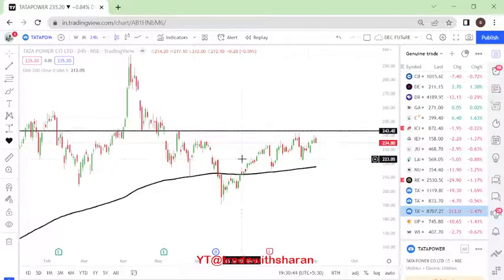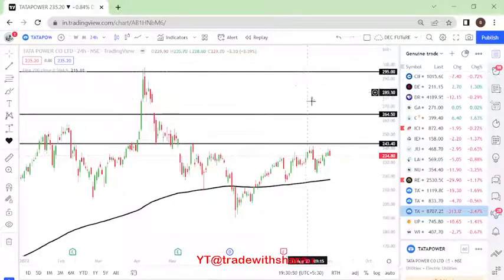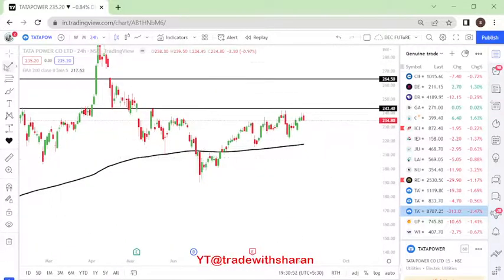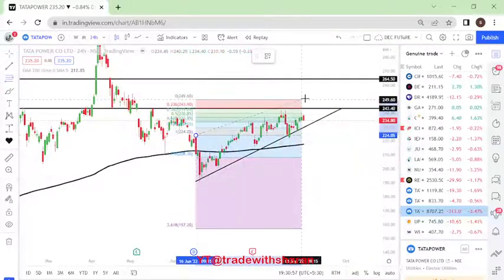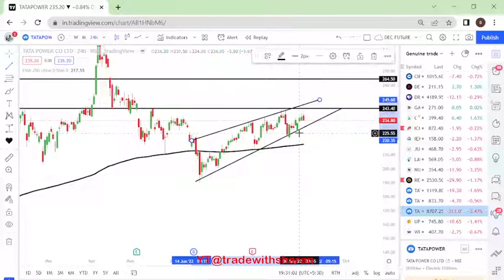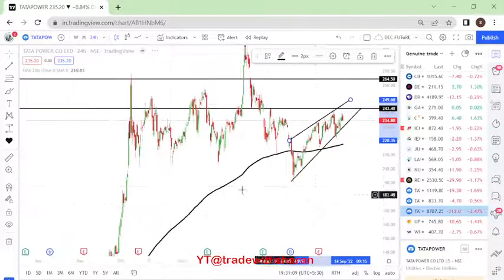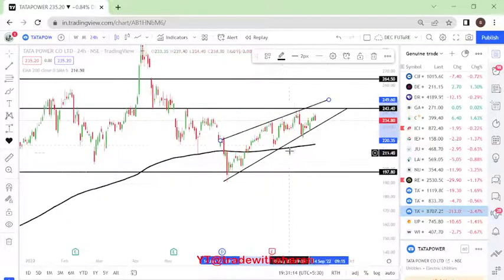This is for a midterm to short term. If it sustains above this, our first target will be 264, followed at a later stage by 295. Now there is one more important thing that you need to consider. This is moving in what is called a rising wedge, which is not a good sign. If the price cannot sustain at 224 and below, then you will have to wait for some time to see how the price reacts at the 200 level, which again happens to be a support level. So this is something about Tata Power.